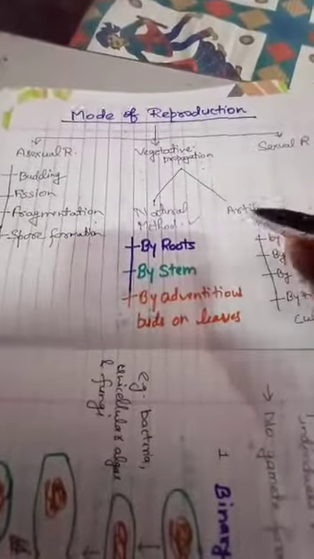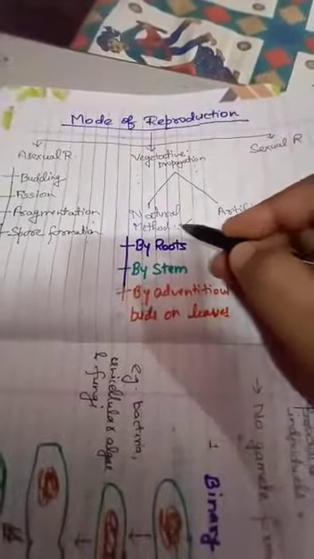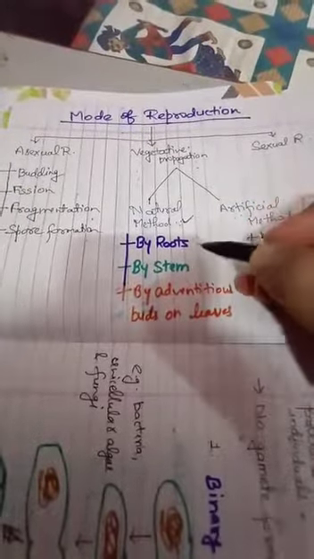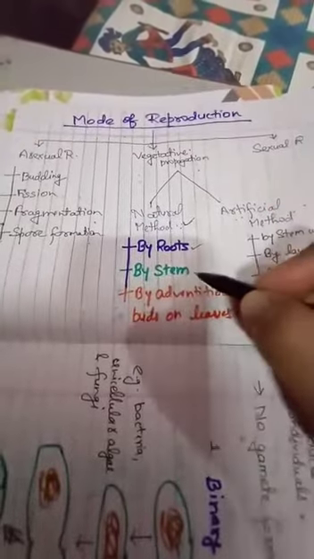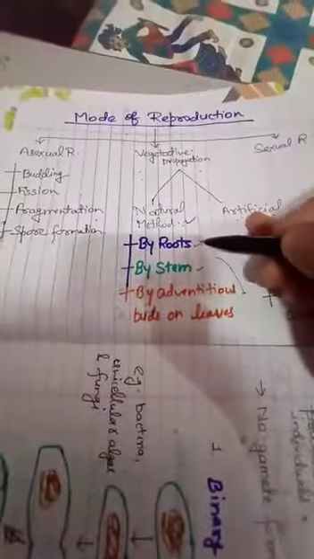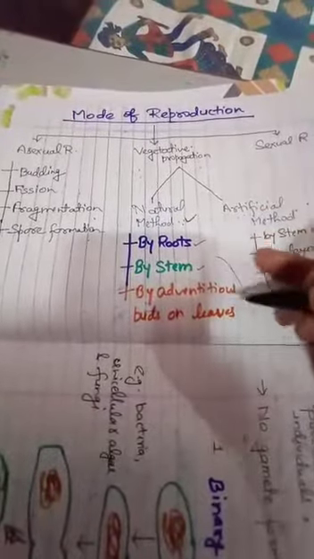So it is of two types. The first is the natural method and another is the artificial method. Natural method means the plant reproduces new progenies by its vegetative part by itself, naturally. In this, by roots, by stems, by adventitious buds or leaves.